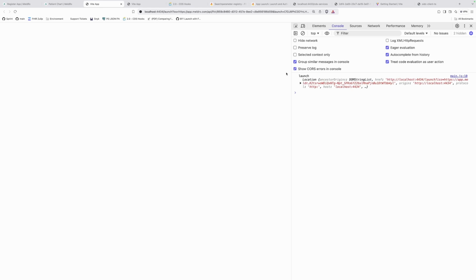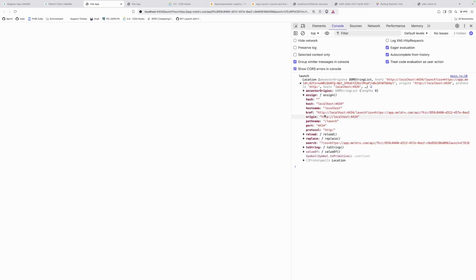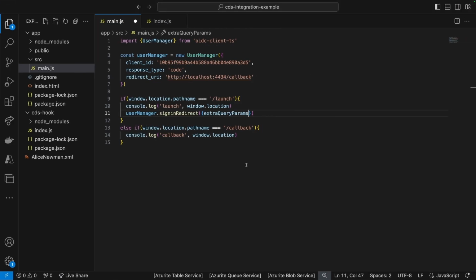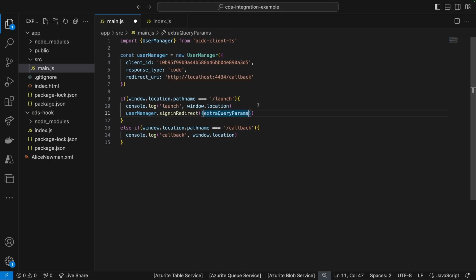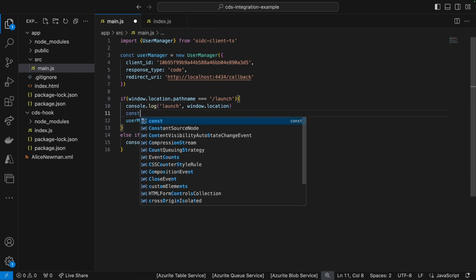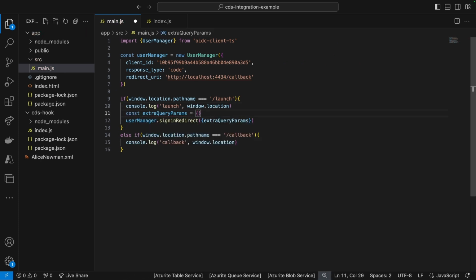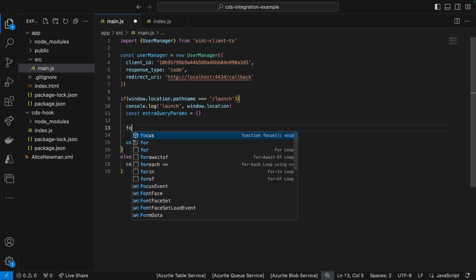Okay. So here, as we're starting on the launch, we're going to have in the search our issuer, which is the audience, and our launch, which is the launch. Okay. So again, in the location search, I'm going to create these extra query parameters here as an empty object.